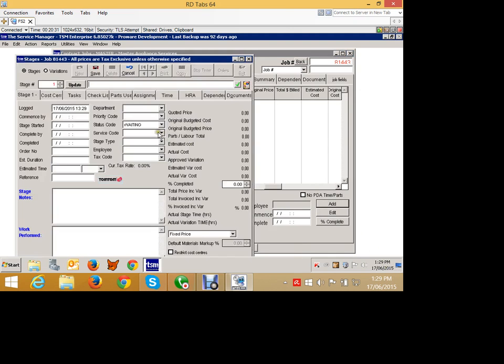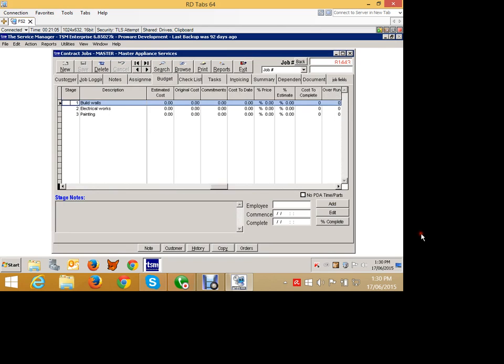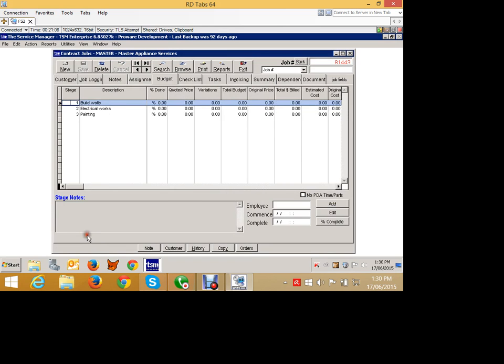So we're going to add in a stage. Stage 1 is going to be build walls. Stage 2 is going to be electrical works. And stage 3 will be painting. So what you'll see now is that we have created 3 stages against our job. There is no information about those yet, but we'll come back to this and show you how that gets updated.